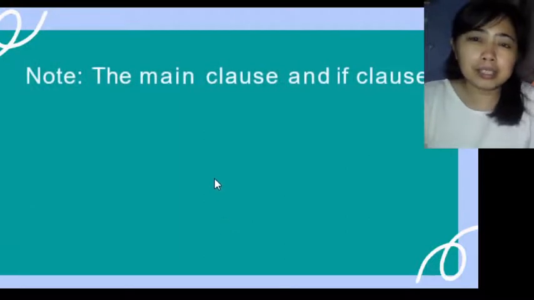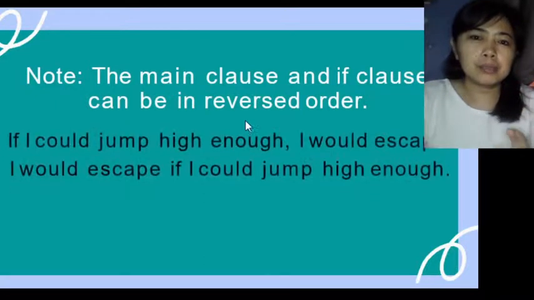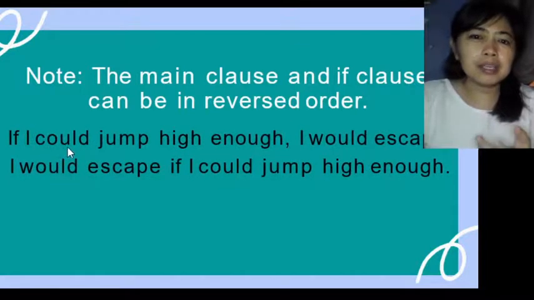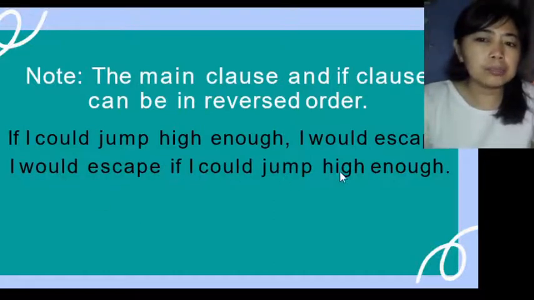Note that the main clause and the if clause can also be interchanged, just like what we did in the first conditional. Like this example, if I could jump high enough, I would escape. We have a comma here because we started our sentence with the if clause. When we reverse them, I would escape if I could jump high enough. Here, no need for a comma anymore.